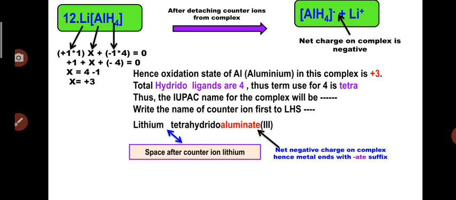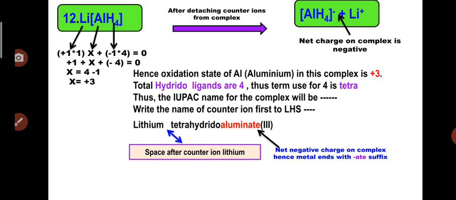Now the same thing happens with this complex. When this complex is dissolved in a particular solvent, the lithium is present to satisfy the negative charge present on the complex. So it will be detached from the overall complex, and this complex will get a net negative charge after detachment of lithium. Hence again we can see that aluminum is present in the +3 oxidation state. The total hydrido ligands are 4, so for 4 ligands we use the term tetra, and we write the counter ion on the left-hand side, because it is present on the left-hand side in the complex.